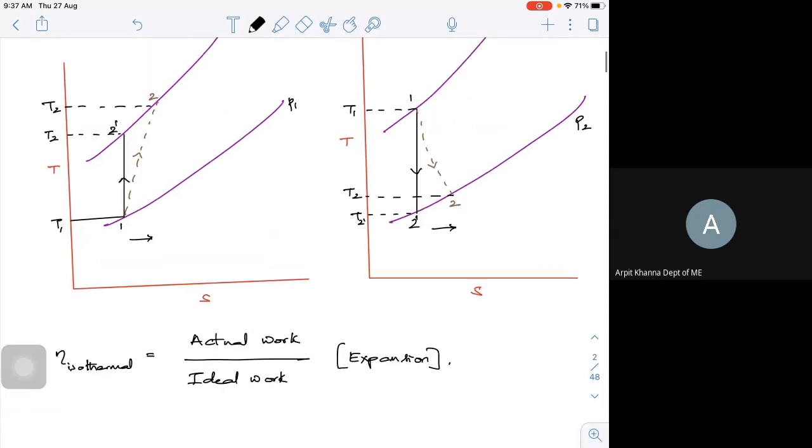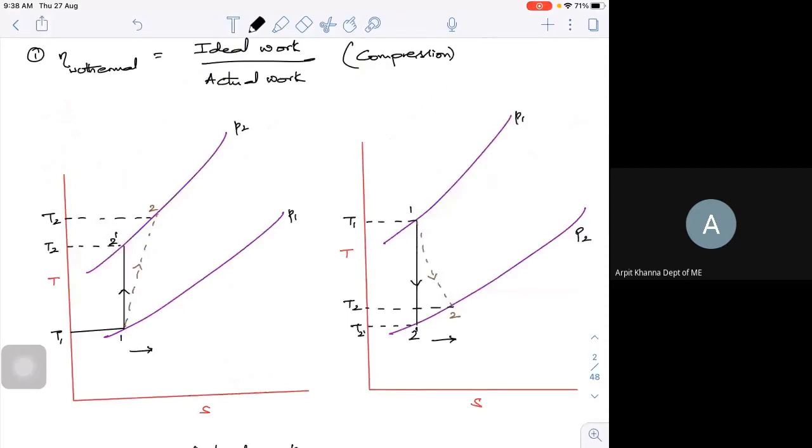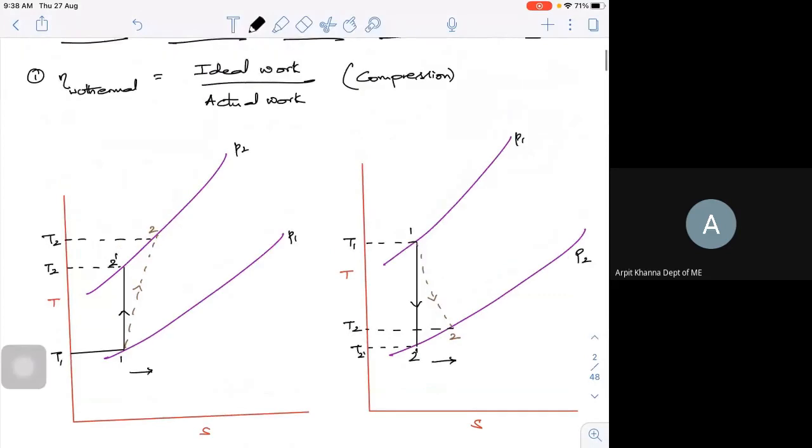Because my ideal is more compared to my actual, in the turbine I will be doing less work instead of doing more work. And in the case of compression, I'll be doing more work when I'm supposed to do less work. So this ratio we call efficiency. If I take the isothermal ideal work to the actual work, it becomes isothermal efficiency.